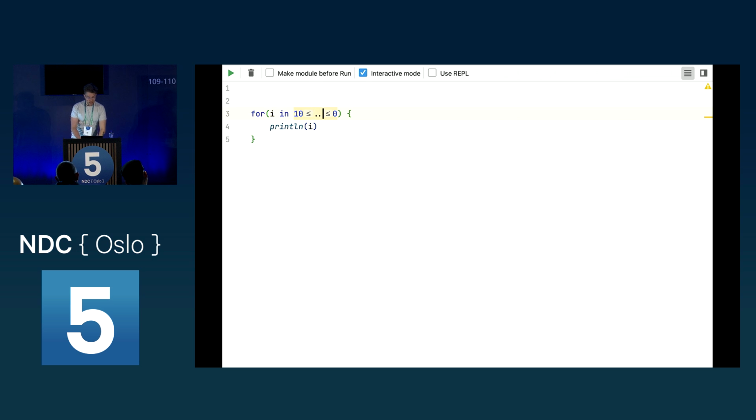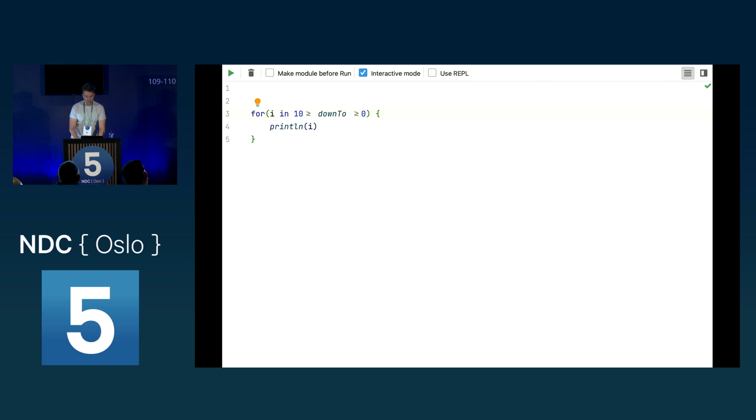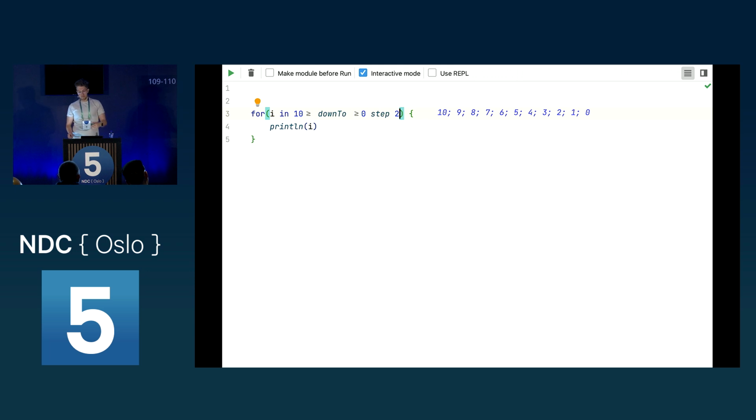But instead, we can use down to 0. And as you can see now, this outputs 10 to 0. Now, we can, of course, also use the step here again. As we can see, 10 to 0, which jumps over each second element. Now, this is how we can iterate over the indexes.